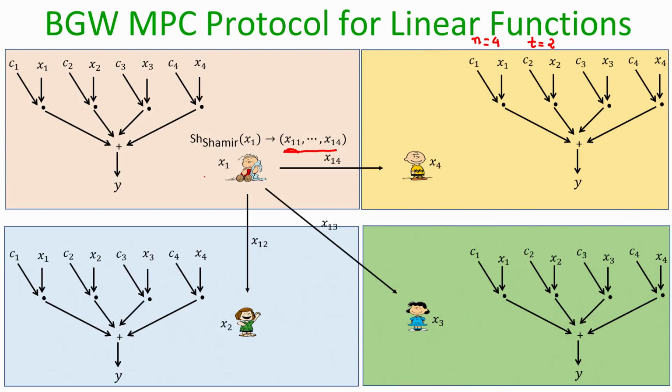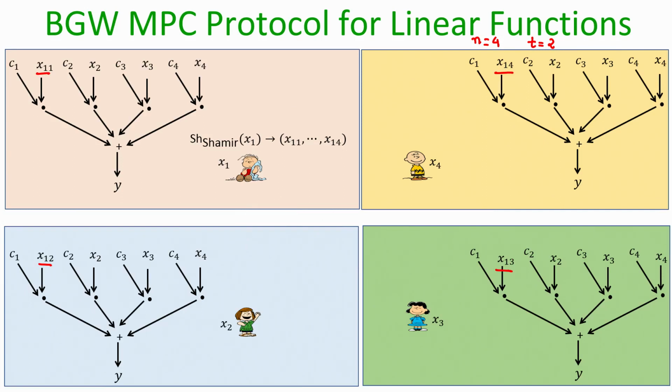So, it keeps x11 itself, it gives x12 over the secure channel to P2, it gives x13 over the secure channel to P3, and it gives x14 over the secure channel to P4. Okay. So, that means now each party has their respective shares of x1 in their local copy of the circuit.